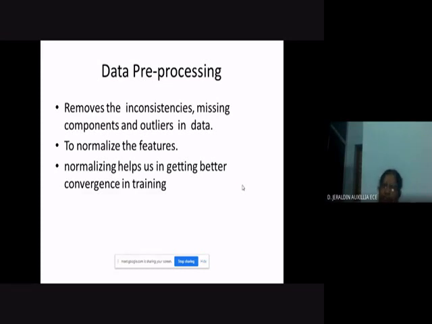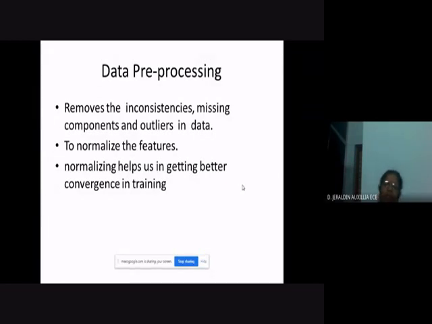You see the first feature, the size of the house, varies in thousands, whereas the number of bedrooms varies in single digit numbers like 2, 3. So there is a vast difference between the two features. We cannot use the features like that in machine learning. Before the features are input into the machine learning algorithm, they have to be normalized. Normalizing helps in getting better convergence in training, that is, optimality will be reached easily.